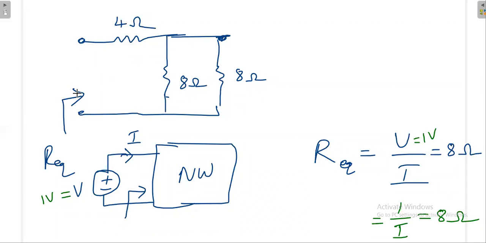So you take this exercise, you take this network, you apply 1 volt source, and you go by any method, mesh analysis, nodal analysis, or whatever you know. Finally, I need how much current. My voltage is 1 volt. Then also V by I will be 8 ohm.